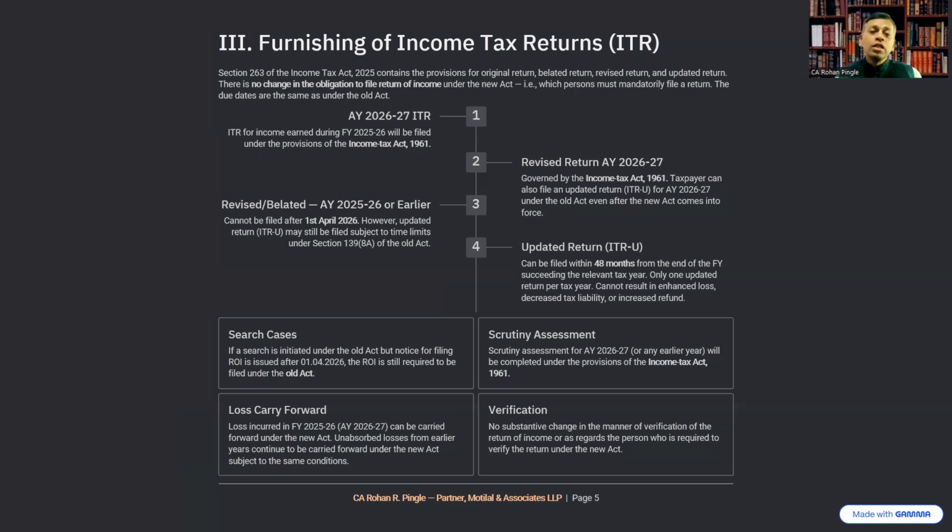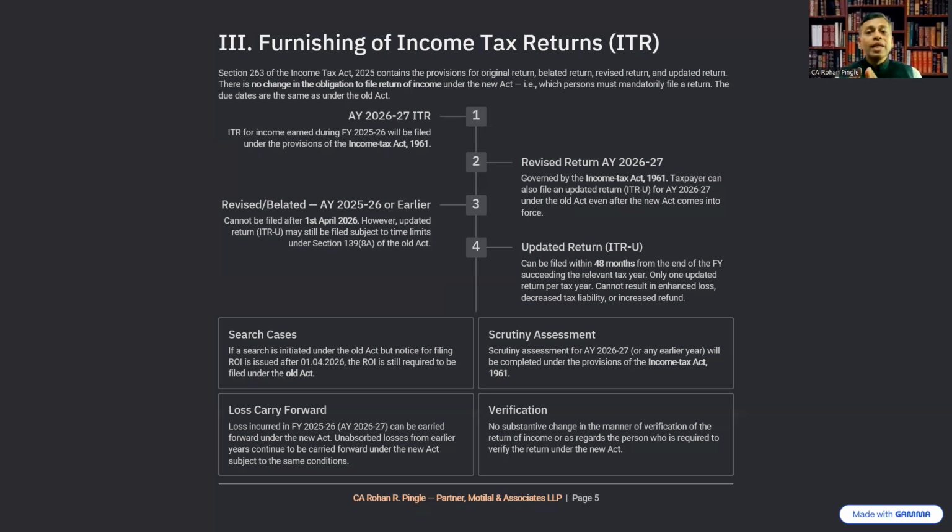ITR for income earned during the financial year 25-26 will be filed for assessment year 26-27 under the provisions of which Act? Income Tax Act 1961. So the revised return for AY 26-27 will be governed by which Act? Income Tax Act 1961. A taxpayer can file an updated return, that is ITR-U, for AY 26-27 under the old Act even after the new Act comes into force.